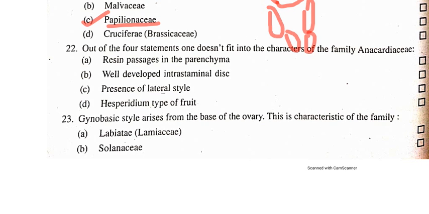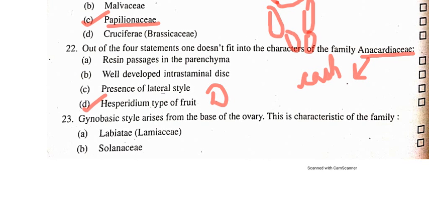So if we talk about Anacardiaceae, the member of this family is cashew, or we can say simply kaju. Okay, in cashew, the type of fruit is drupe, which is also present in mango. So the answer will be D. It is a wrong statement, Hesperidium type of fruit. The fruit is the drupe.